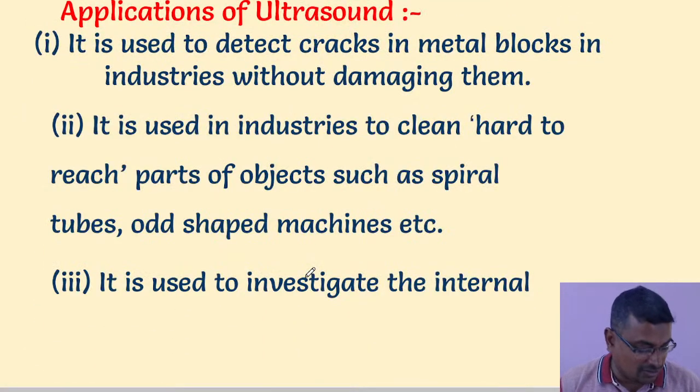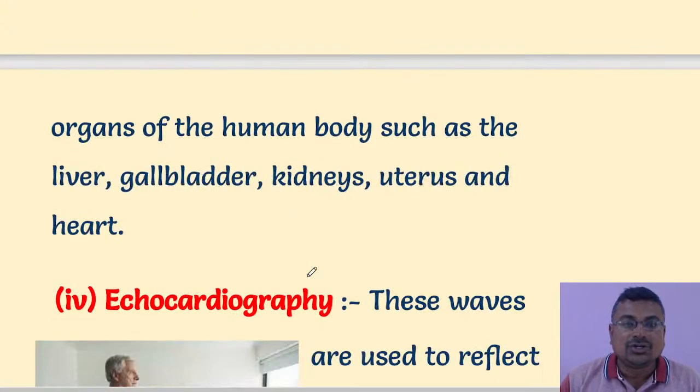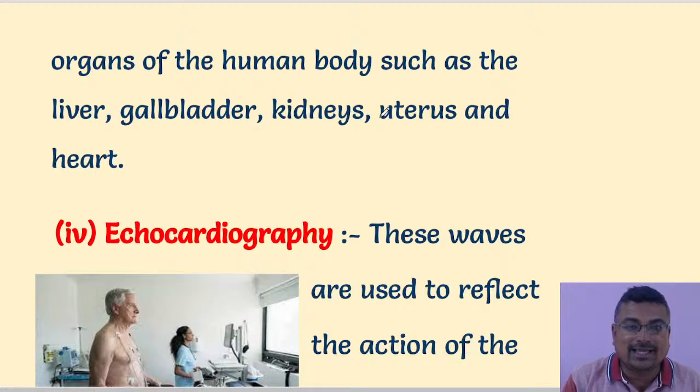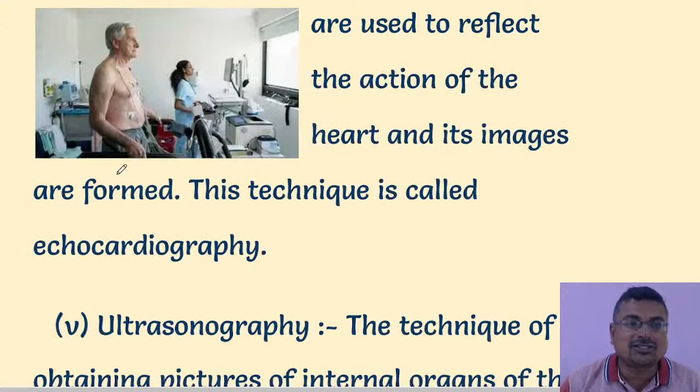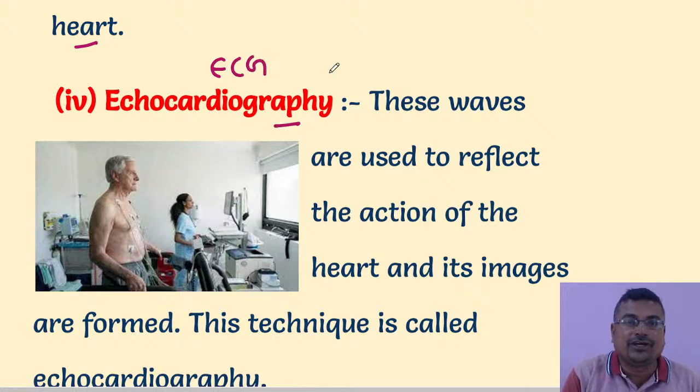Now, applications of ultrasound. How is ultrasound helpful for us? It is used to investigate the internal organs of the body, like kidney, ureters and heart. Ultrasound is used in the device called echocardiography, to check whether the heart is working properly or not.